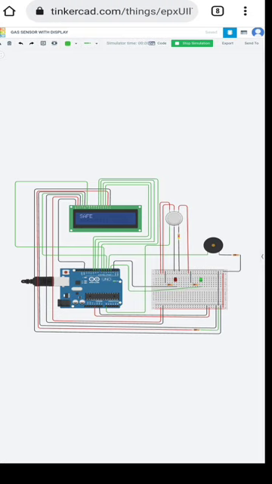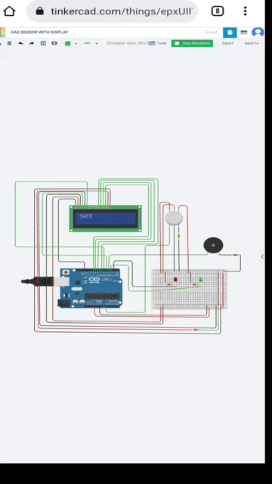When the gas concentration exceeds the value set by the user, then the buzzer will generate sound, the LCD display will show the alert message, and the red LED will be on. And if there is no leakage of gas, then the buzzer will not generate sound, the green LED will be on, and the LCD display will show the safe message.